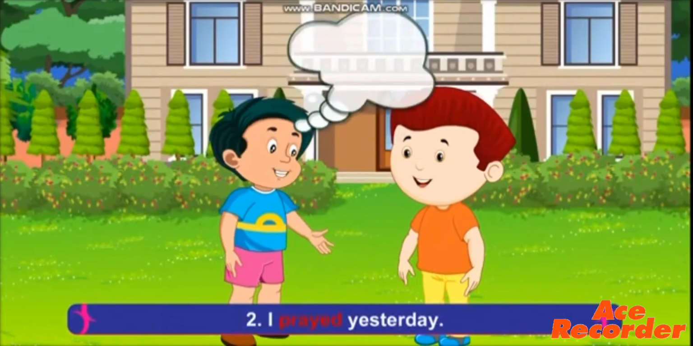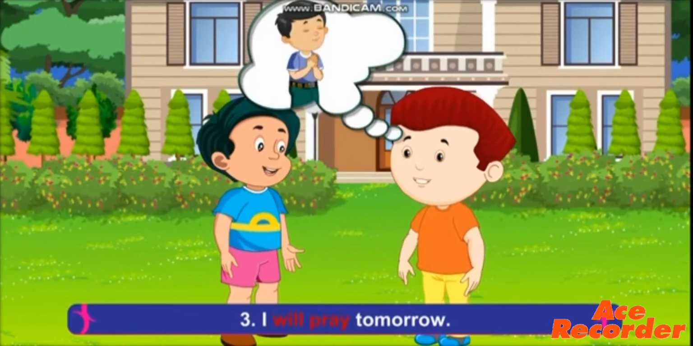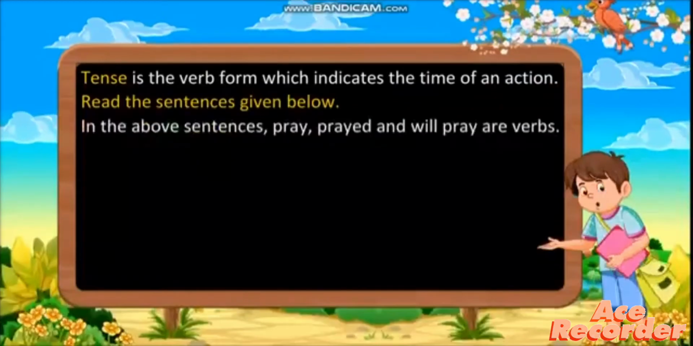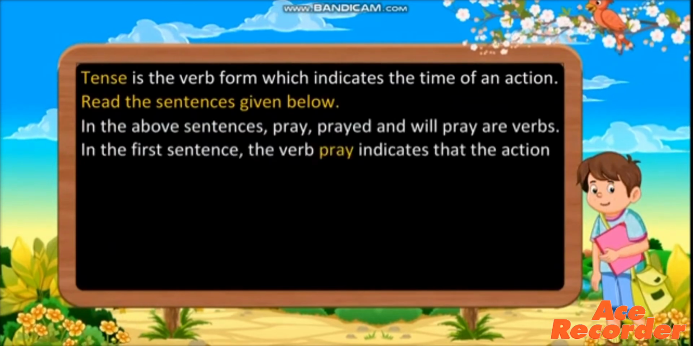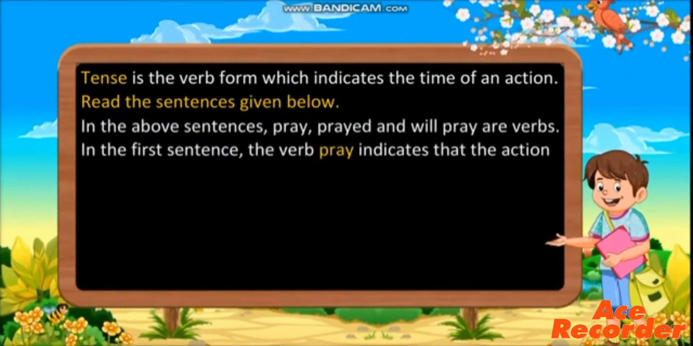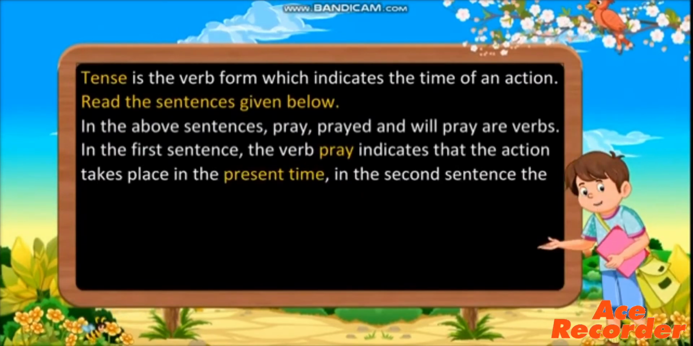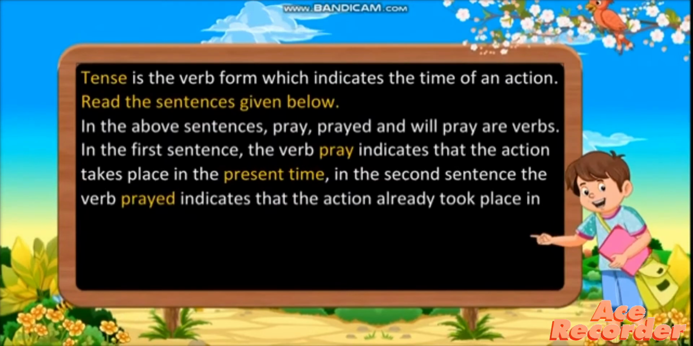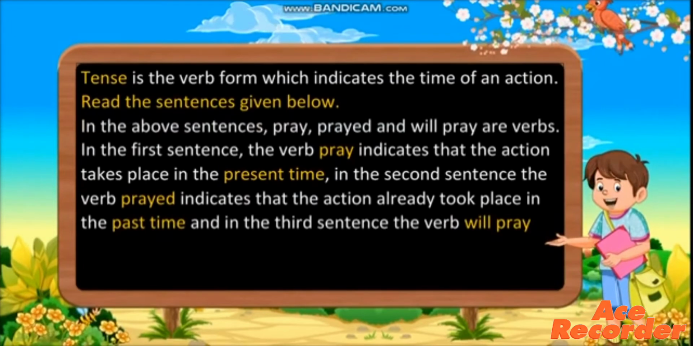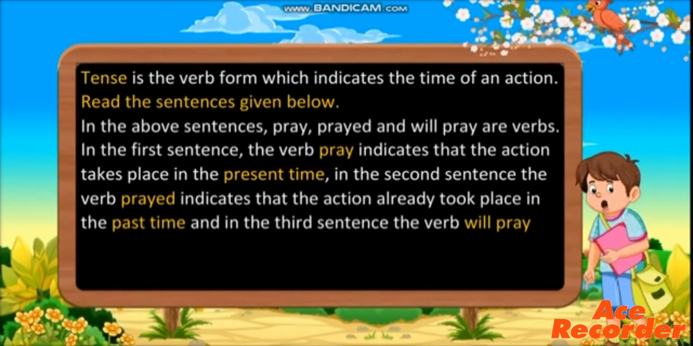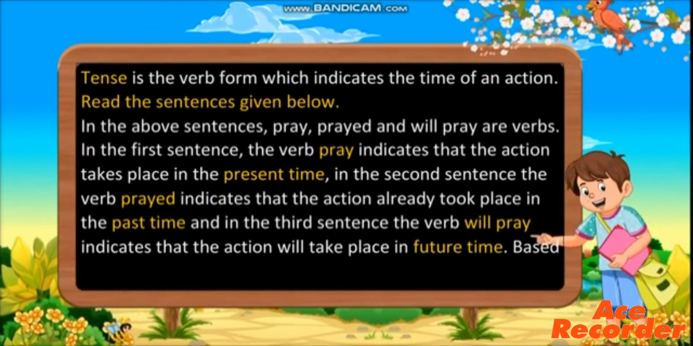I pray daily. I prayed yesterday. I will pray tomorrow. In the above sentences, pray, prayed, and will pray are verbs. In the first sentence, the verb pray indicates that the action takes place in the present time. In the second sentence, the verb prayed indicates that the action already took place in the past time. And in the third sentence, the verb will pray indicates that the action will take place in future time.